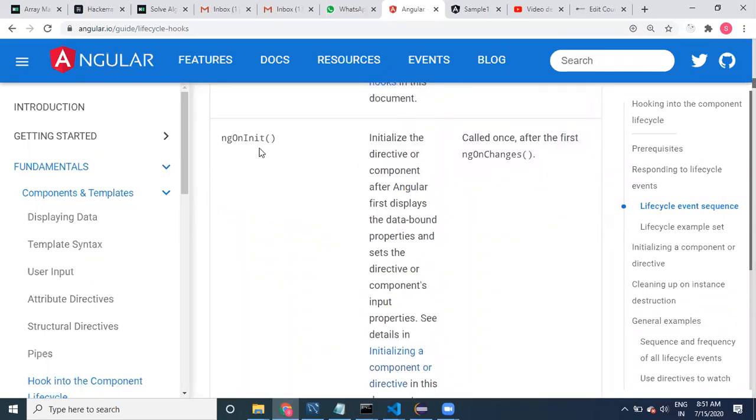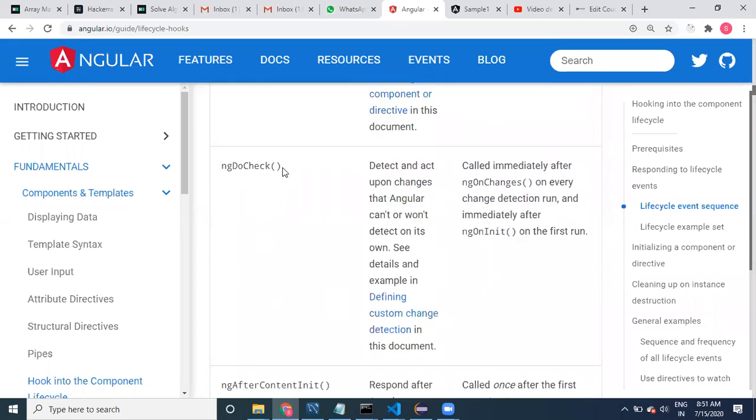So why does this method exist? If you want to detect and act upon changes that Angular cannot or won't detect on its own, if it is not able to identify the changes.